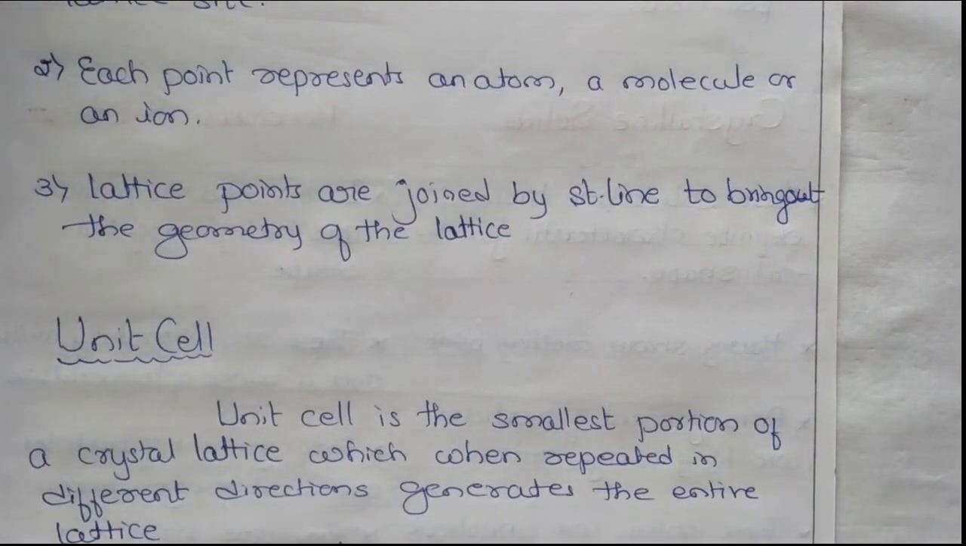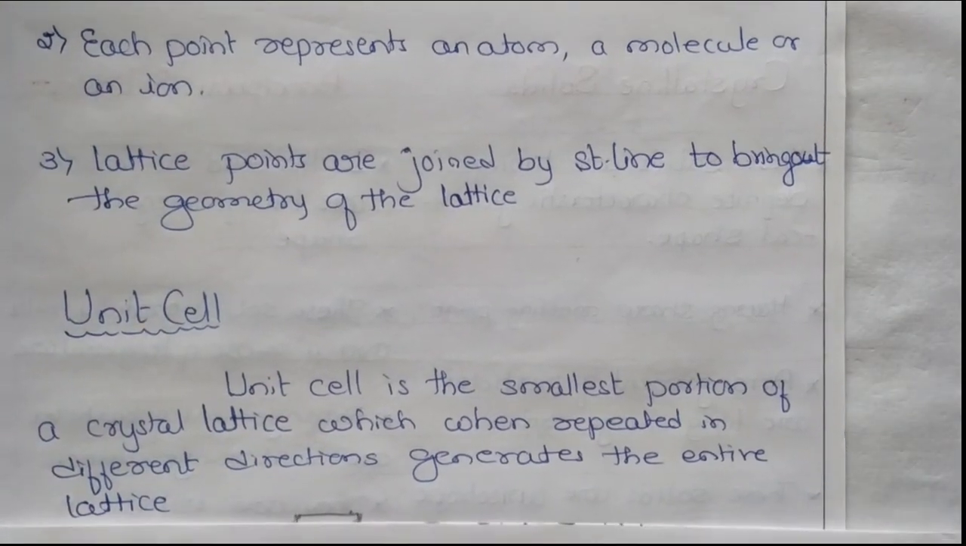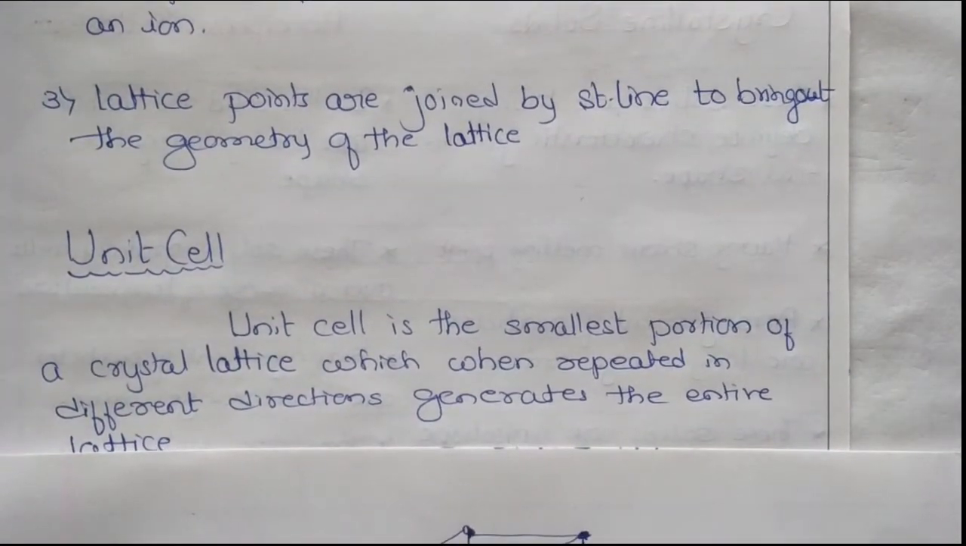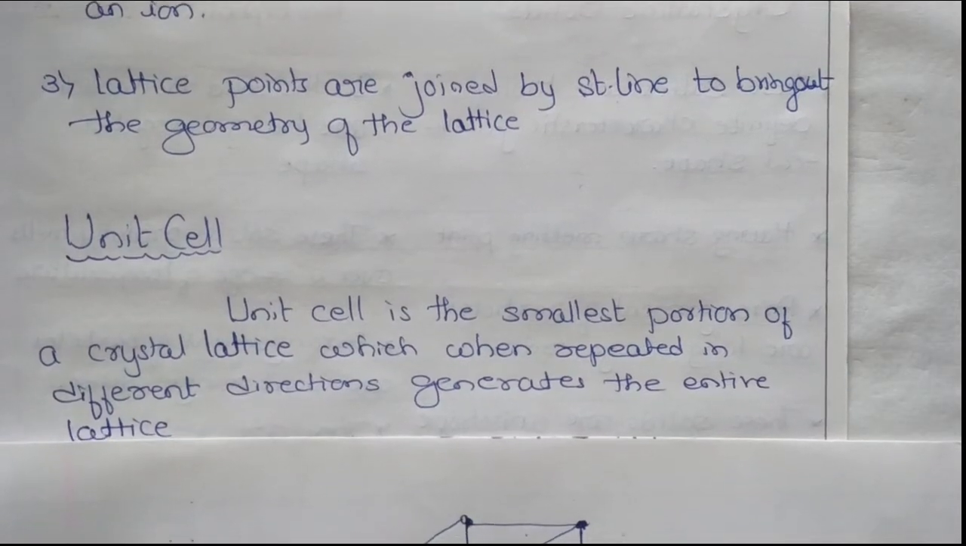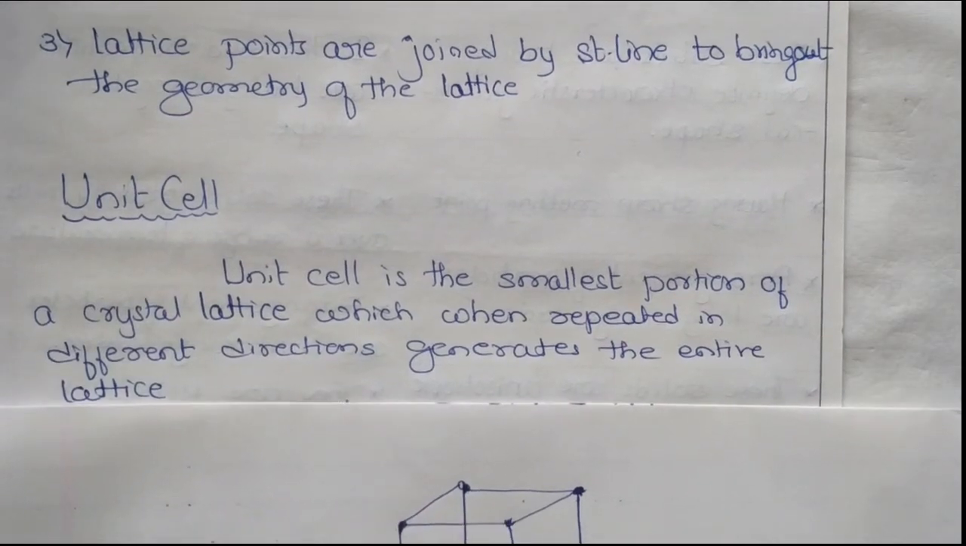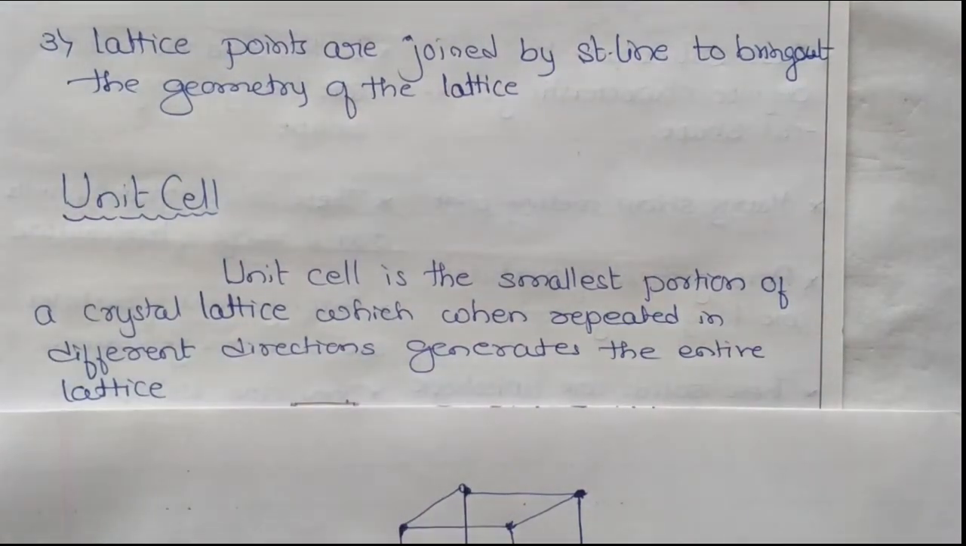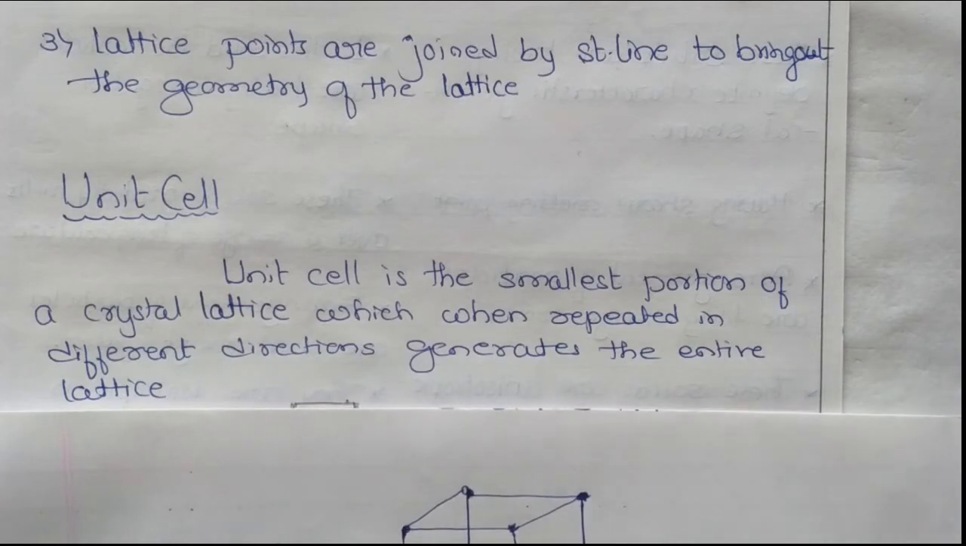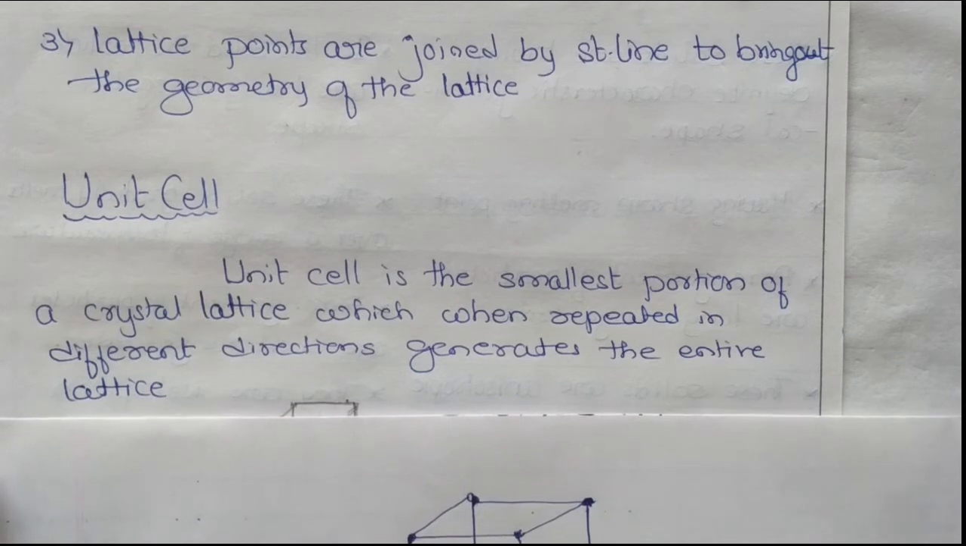So next is a unit cell. A unit cell is the smallest portion of a crystal lattice which, when repeated in different directions, generates the entire lattice. So that is known as the unit cell.